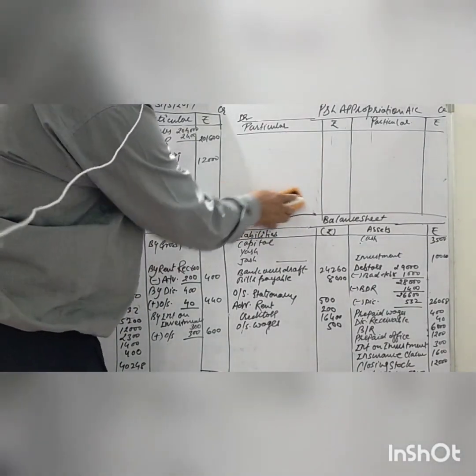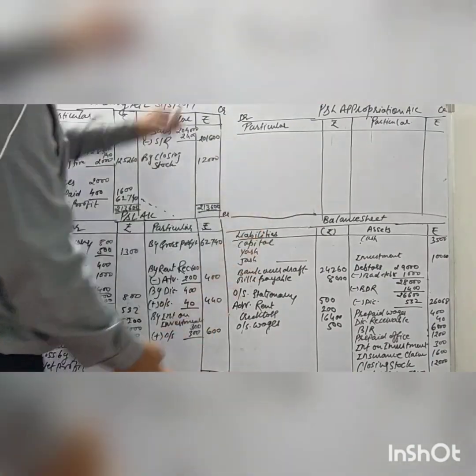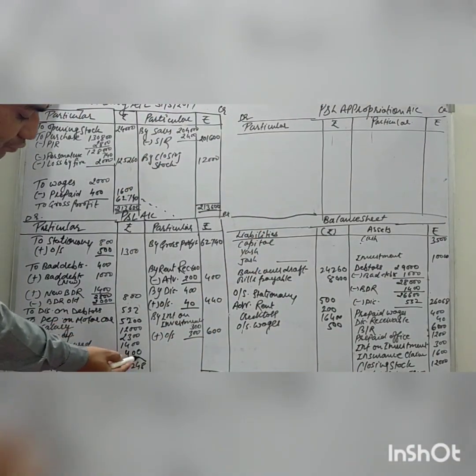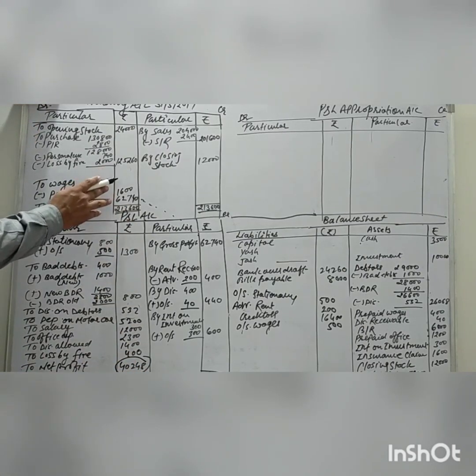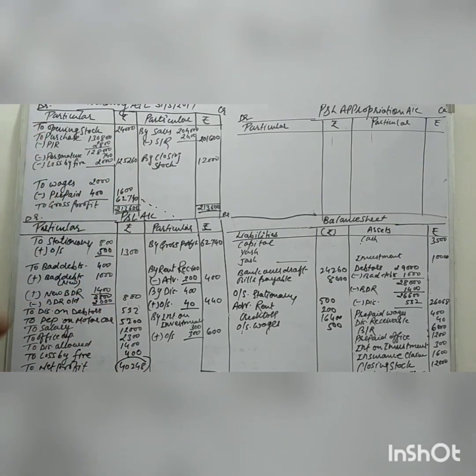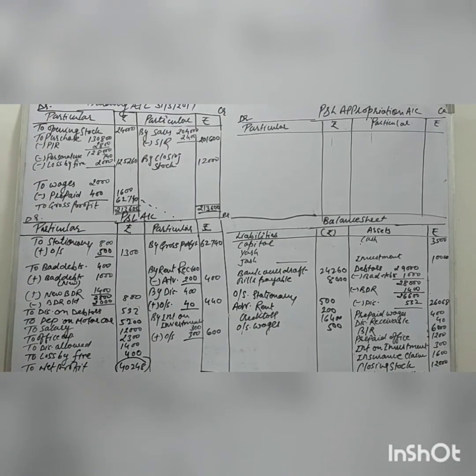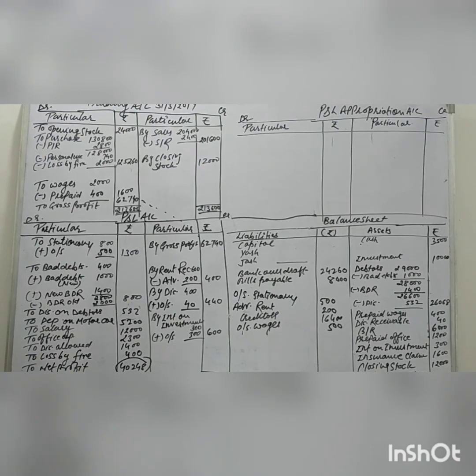Okay, basically this profit will be transferred into the P&L appropriation account. So here I draw the P&L appropriation account. Basically we need this value, that's why we prepare this account. Okay, so here we are going to prepare a P&L appropriation account. This is the most important thing, because as you know very well, firstly the trading account, P&L account and balance sheet you already studied in the 11th class, so this is not a big task for you.